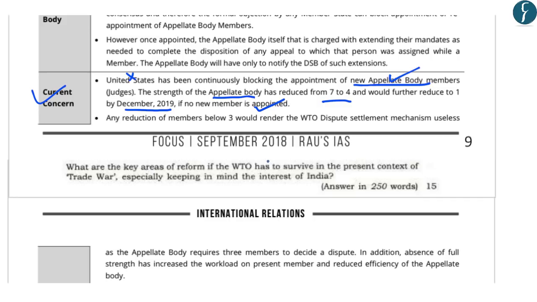Now, the question in the exam asked about the WTO's survival in the present context. So, the current concern with regard to survival is that any reduction of members below 3 would render the WTO's dispute settlement mechanism useless. This is because the appellate body requires 3 members to decide on a dispute. And apart from this, the absence of full strength has increased the workload on the present members and has reduced the efficiency of the appellate body.